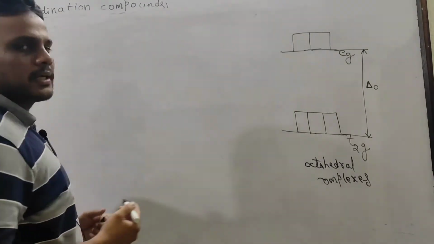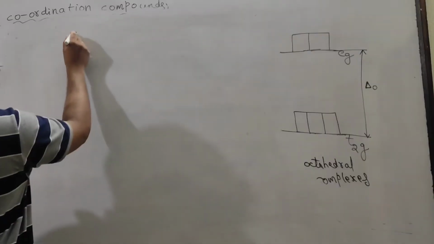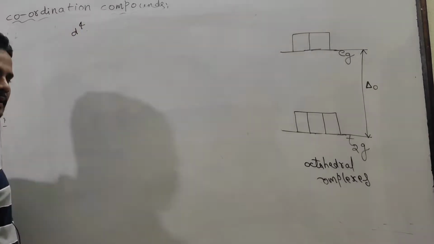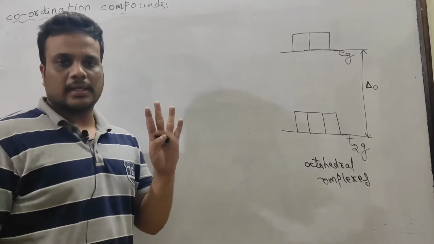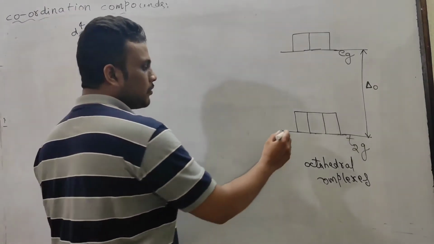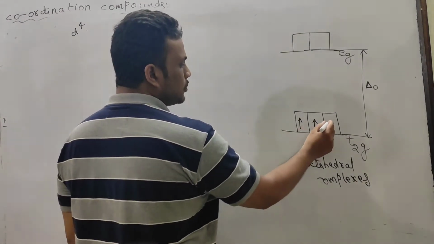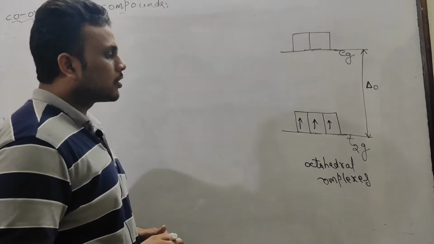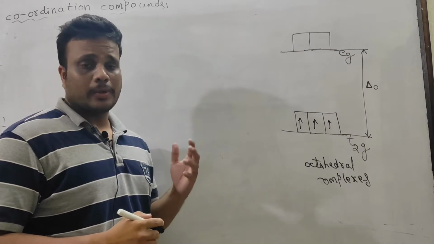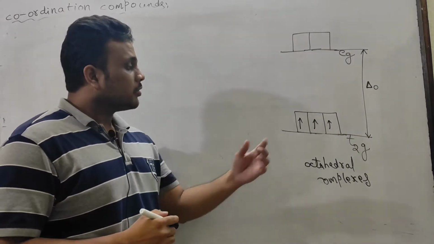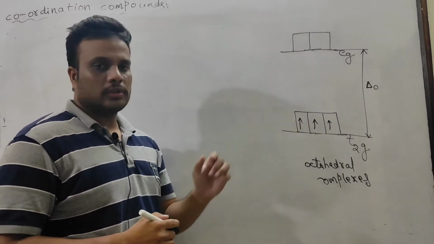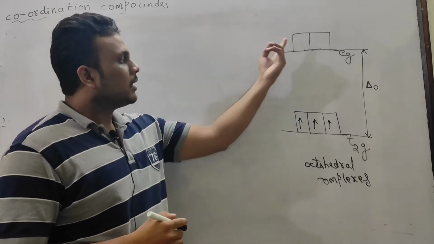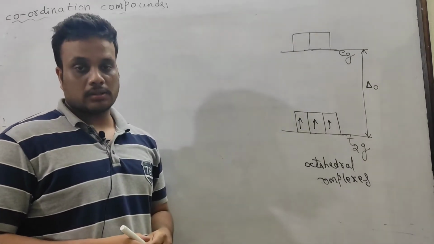Suppose we have any metal cation with d4 configuration. So 4 electrons are there in the d subshell. I can fill electrons here 1, 2, 3. Now the fourth electron has two choices. In the first choice it may pair up with this in t2g. In the second choice it may occupy the eg set.